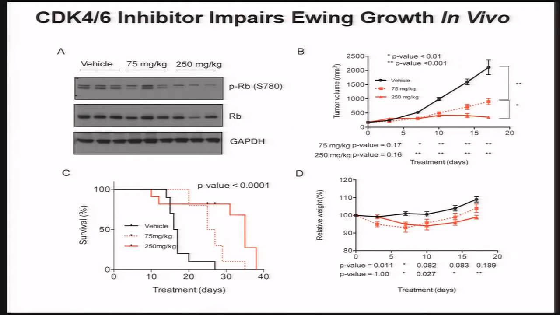We also found that the compound was active in vivo, so we looked at a drug dose that had been used most frequently in the literature and then adapted to a dose that we think is the more clinically relevant dose, which is 75 mg per kg. We do see inhibition of target in vivo. We see downregulation of phospho-RB, again with a dose response. We see a delayed progression of tumor and stasis of tumor at the higher dose, as well as prolonged survival with one cycle of treatment.